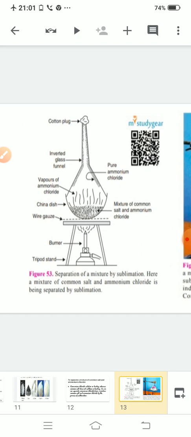After some time, the vapors of ammonium chloride will come out, because the ammonium chloride does not convert into liquid state. It directly converts into vapor state. The vapors strike the side wall of the funnel and stick there.